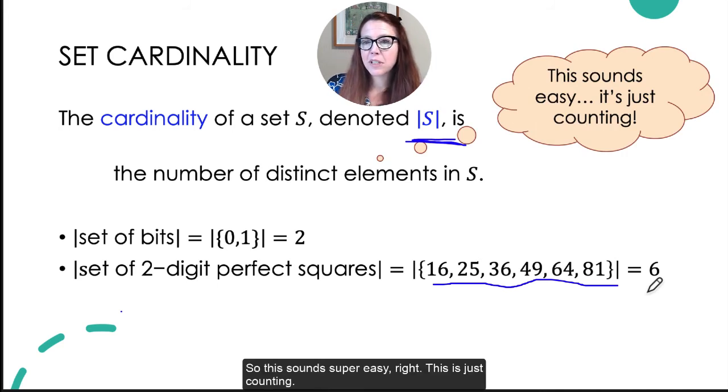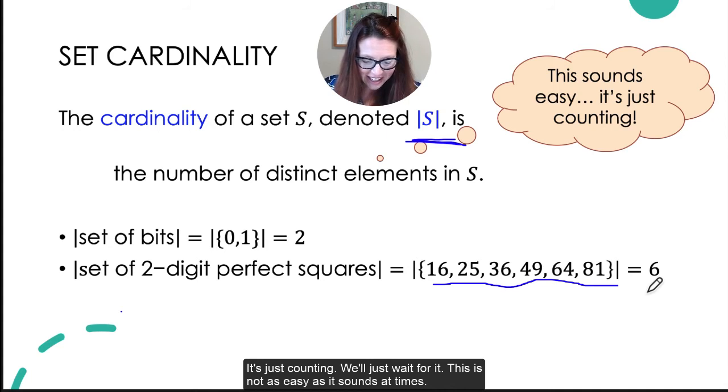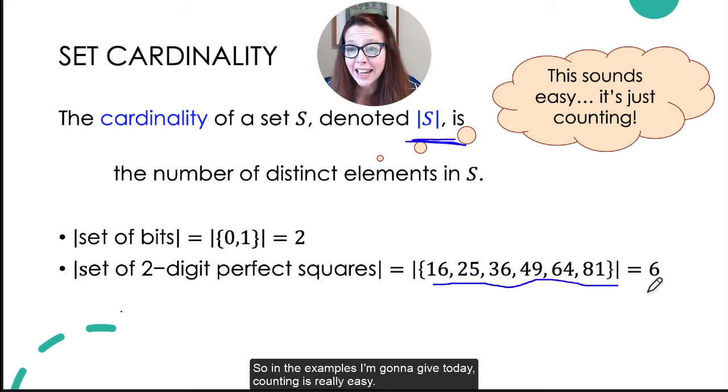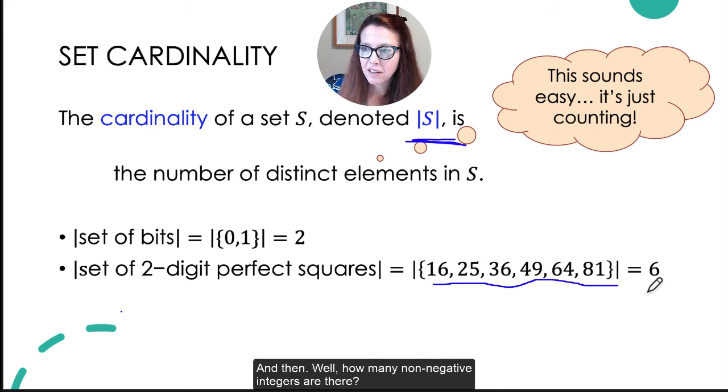Okay, so this sounds super easy, right? This is just counting. I underlined it for emphasis, but this is a trivial thing. It's just counting. But this is not as easy as it sounds at times. So in the examples I'm going to give today, counting is really easy. But how many integers are there? Count them up for me. In fact, there's an infinite number of them. They never end. And then, well, how many non-negative integers are there?